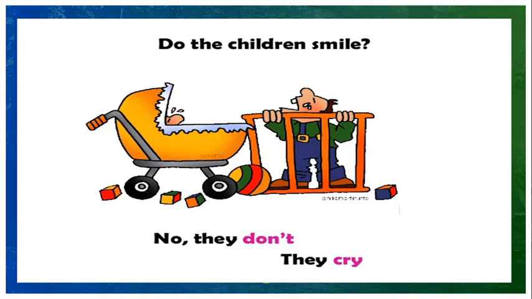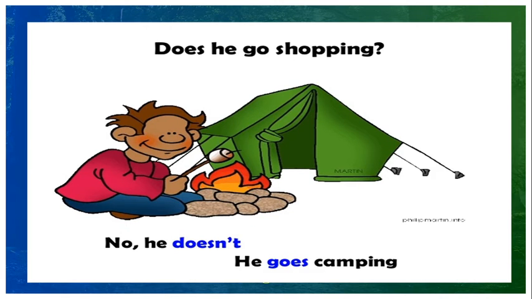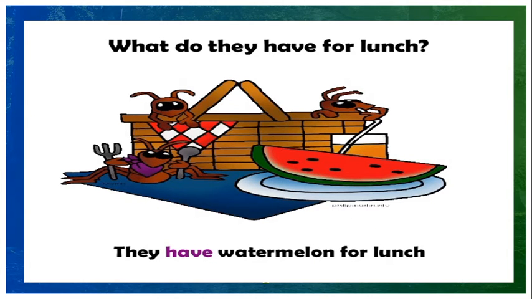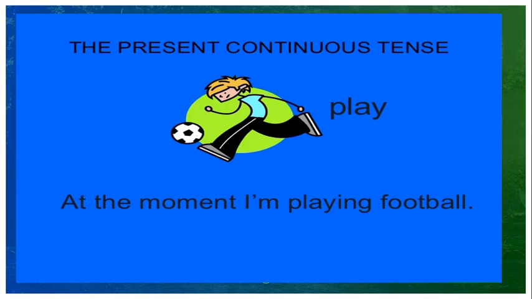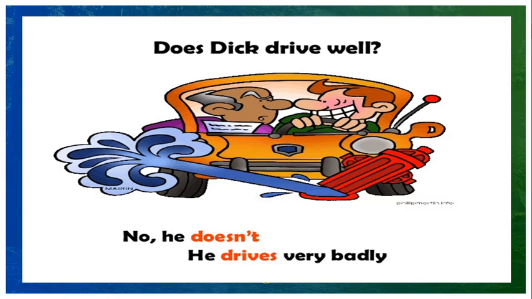Do the children smile? No, they don't. They cry. So all these sentences are used in simple present tense. Does he go shopping? No, he doesn't. He goes camping. What do they have for lunch? They have watermelon for lunch. So here, this have is also used in simple present tense. Does Dick drive well? No, he doesn't. He drives very badly. All these things are present simple.